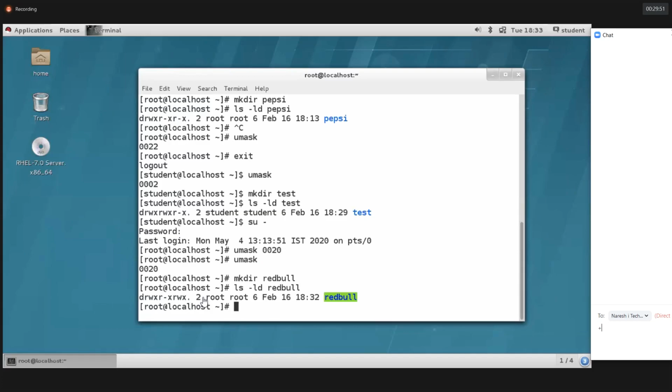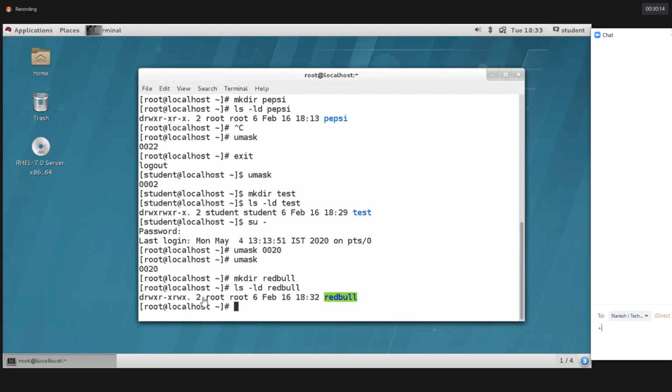Student user, U1 user, U2 user. Whatever user account you want, you can use it and create files and directories inside the Red Bull, because the Red Bull directory has full permission for others. Other users can create directories, create files, delete directories, and delete files. Got it, guys? So like this, you can change the UMask value.